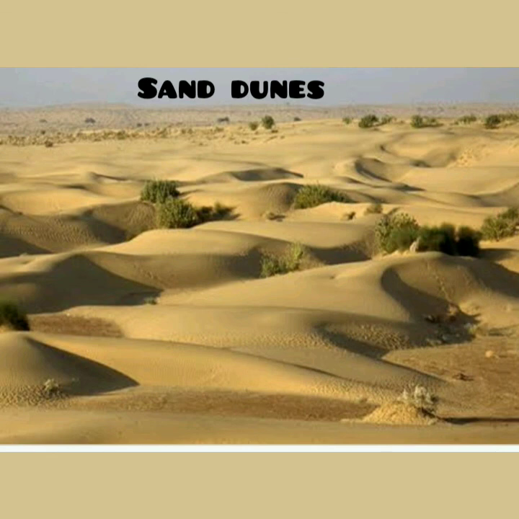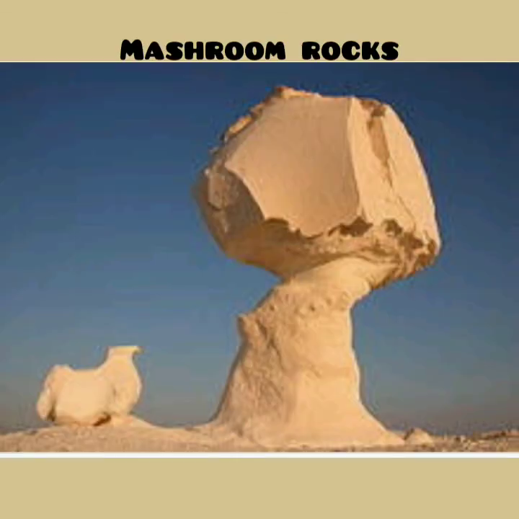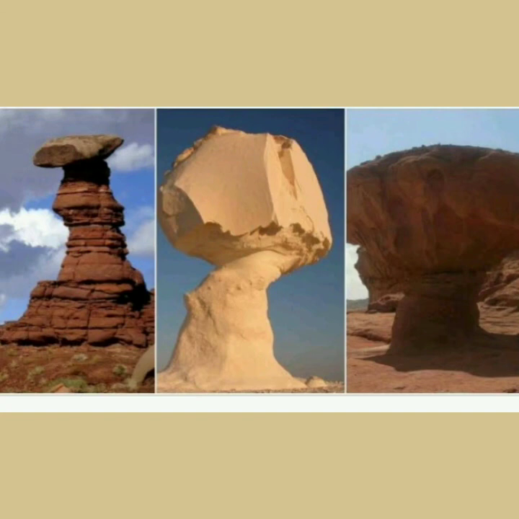A sand dune is a low hill of sand. When wind carries fine particles of dust far away from the desert and deposits them in a humid region, the soil so formed is called loess. This is yellowish gray in color. Another landform formed by wind is mushroom rocks. Sand-laden wind strikes against the rocks and erodes the lower part of the rock. Such rocks have a narrow base and broad top. They resemble the shape of a mushroom and hence are called mushroom rocks. That's all about this chapter.